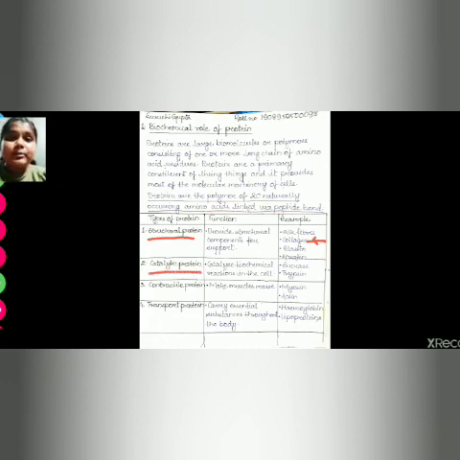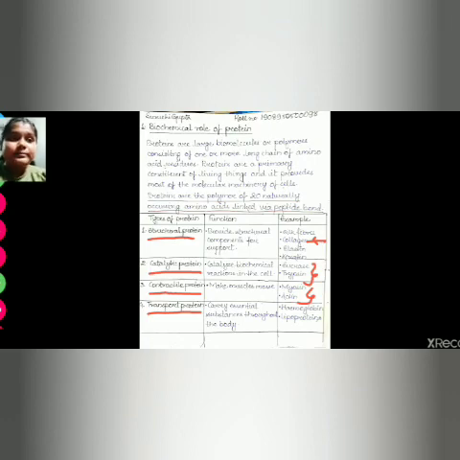Second one is catalytic protein. It is the protein which catalyzes biochemical reactions and affects our BMR, basal metabolic rate. Examples are the digestive enzymes like sucrase, trypsin. Third one is contractile protein. Contractile proteins are present in the muscles and help in contraction of the muscles, like actin and myosin. Fourth one is transport protein. These are the proteins which carry various nutrients and substances to the different parts of our body, like hemoglobin, which carries oxygen, which is highly required by our body.